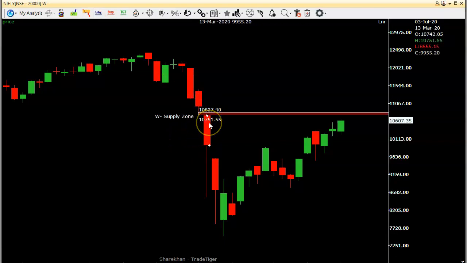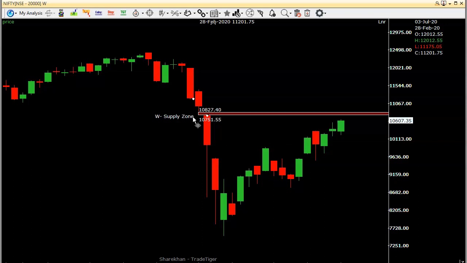10,751, 10,820, 830 we can say. So this is the hurdle for the Nifty going upside. So this is the area where we can take out some profits if we entered on the lower range of the Nifty, that is 10,300 kind of levels.